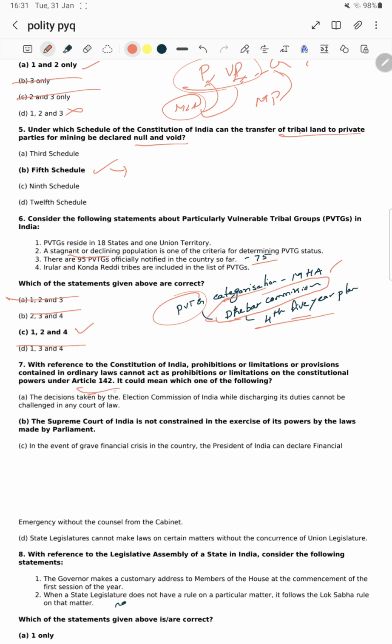Okay, it was a very different thing. Article 142 किसके बारे में होता है? The powers of the Supreme Court का होता है वो. It could mean which of the following. What is the definition it would mean? Okay, the decisions taken by the Election Commission of India while discharging its duties cannot be challenged in any court.